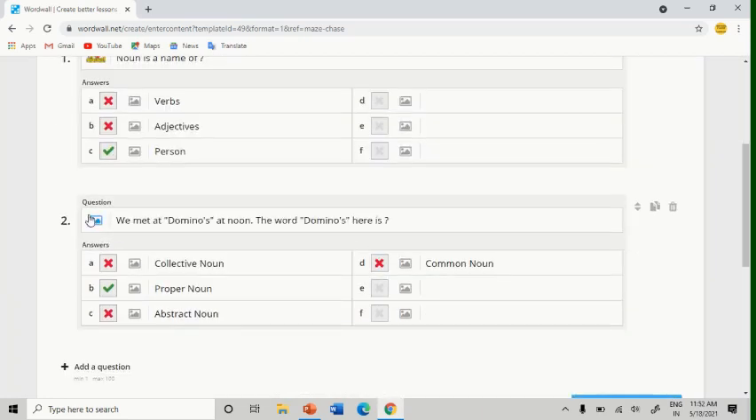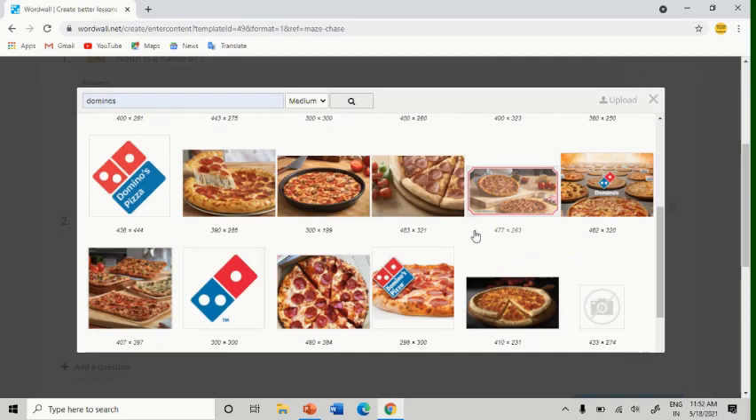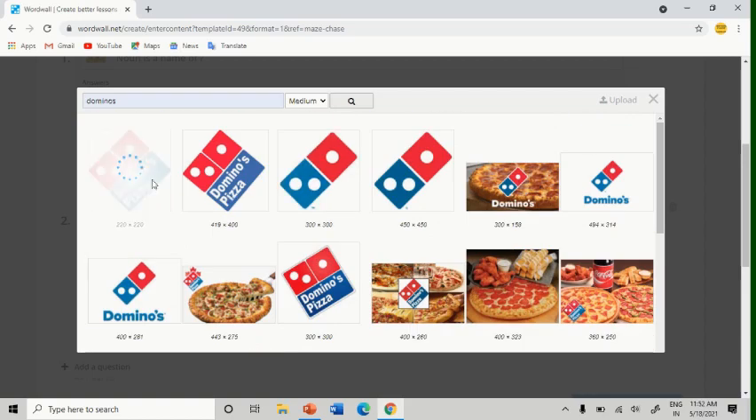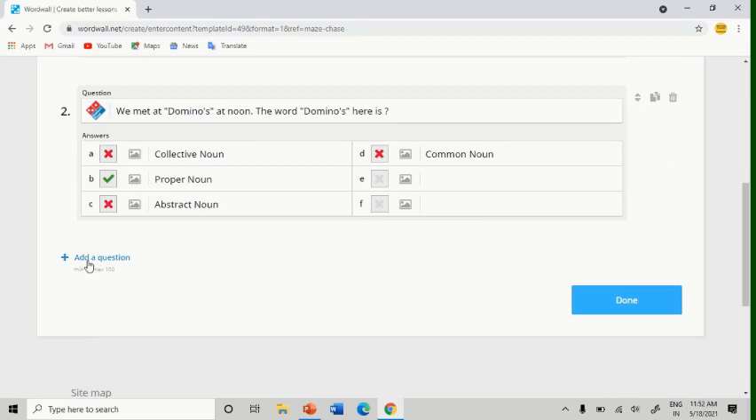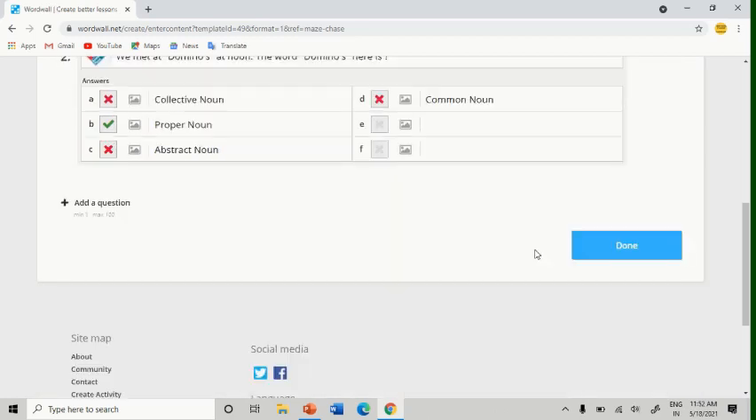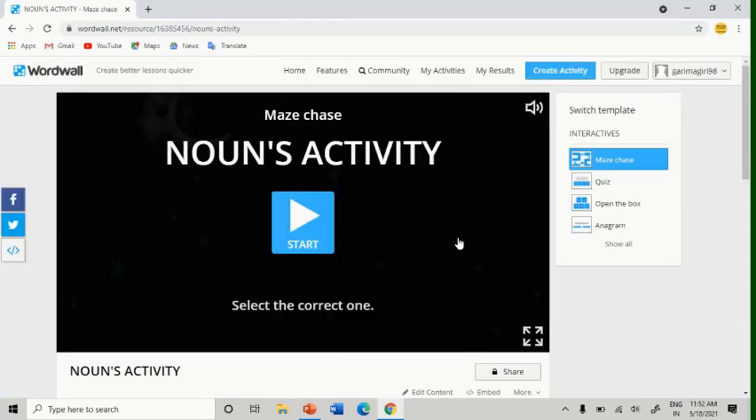Now let's add an image of dominoes as well, which is very interesting. Okay, this one. Then after that, if you want to add more questions, you can add from here. If you don't want to add, you will simply click on Done. And yes, we are done with it.